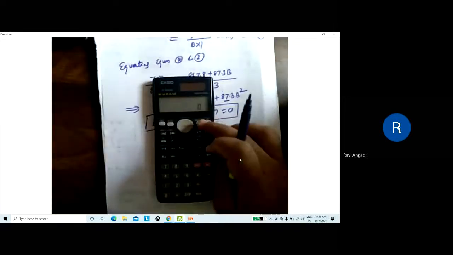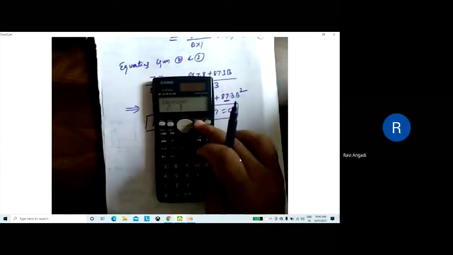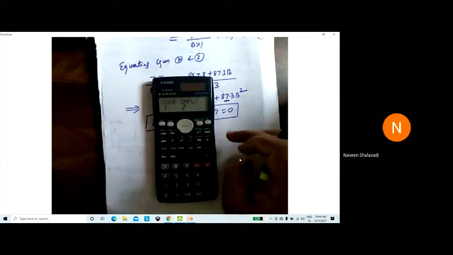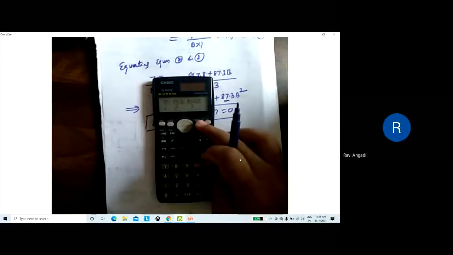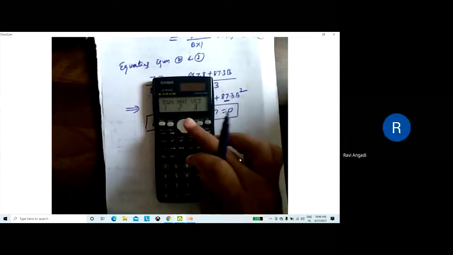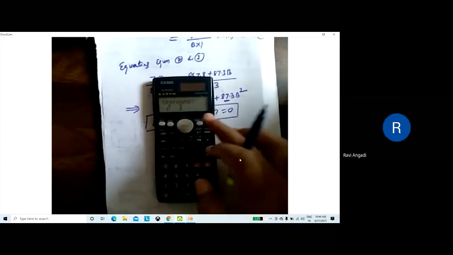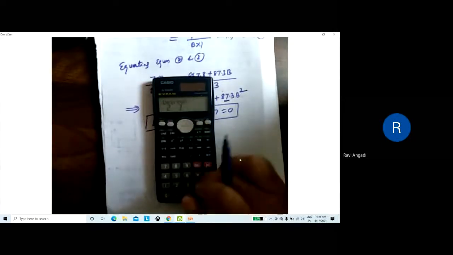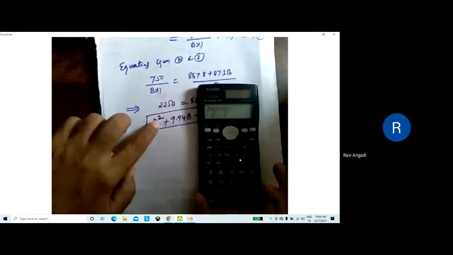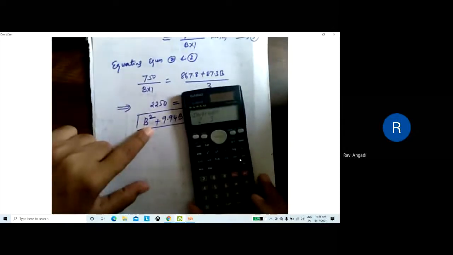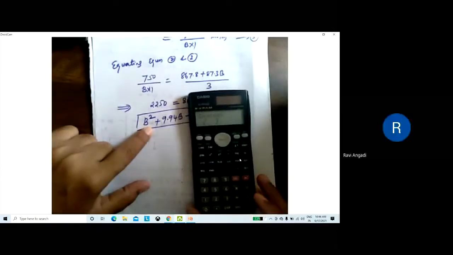In a calculator, you go to mode, equation. See, I'll tell you, you all are having this FX 991. So go to mode, then equation. It will come in equation, that is number 1. You press 1. Then again you'll get unknowns 2 or 3. Then again you press mode. So what is this equation degree? Is it a second degree equation? Second degree equation. Press 2. Then you'll get here.